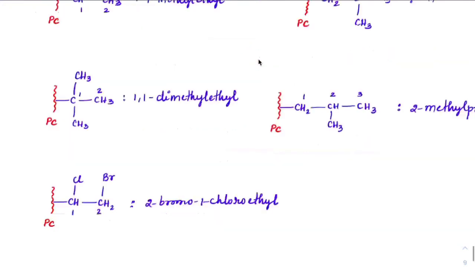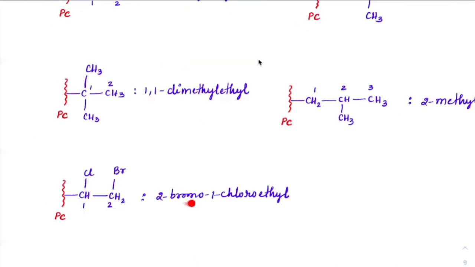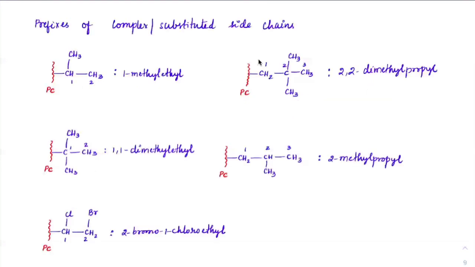Now even if you have chlorine, bromine like this, the numbering should always start from the free valency which is connected to the principal chain. So numbering should be from here only. But while writing, you will write it in alphabetical order. That is 2-bromo-1-chloro ethyl. I hope all of you understood how to write the substituted chains, complex names.